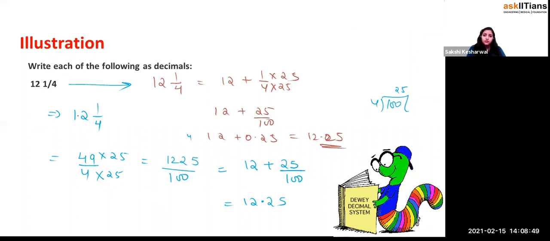So these are the two approaches you can use. Either you convert the mixed fraction into an improper fraction and then do the conversion, or you write 12 whole 1 by 4 as 12 plus 1 by 4, and then you do the conversion and get your answer, right?